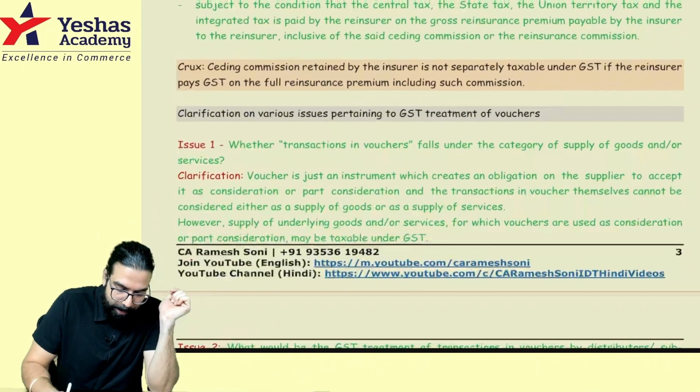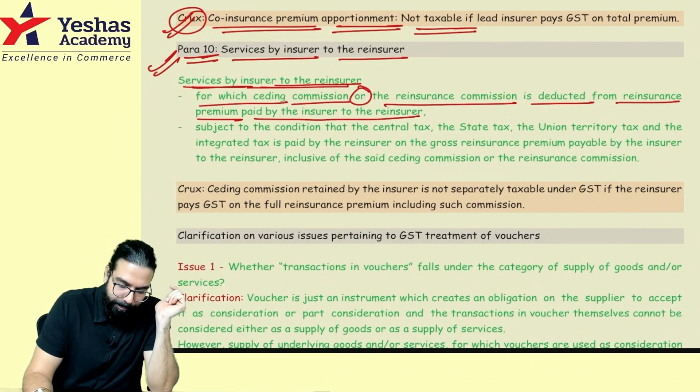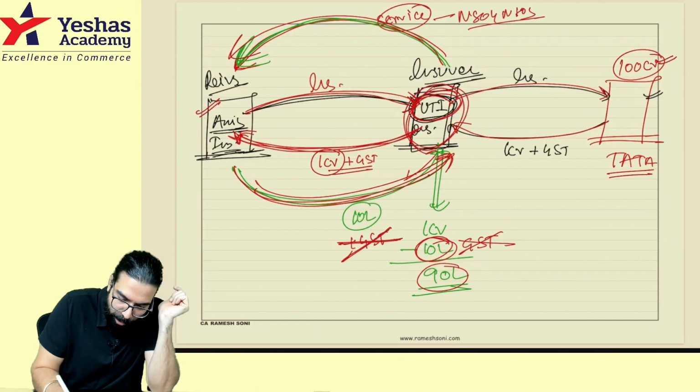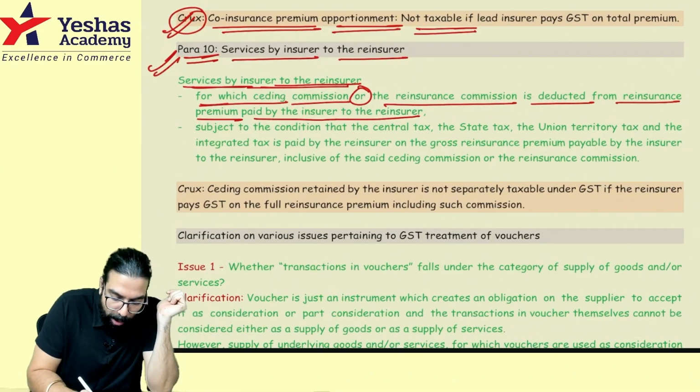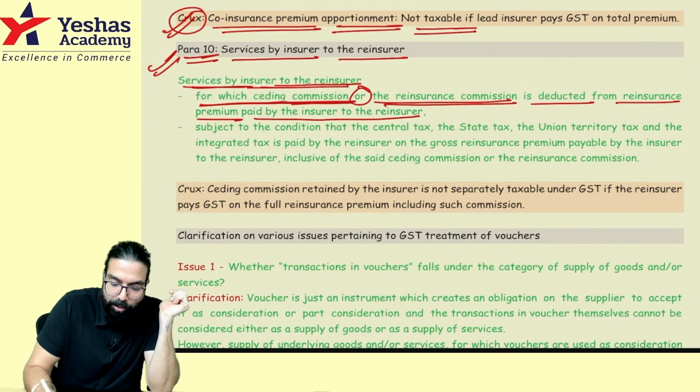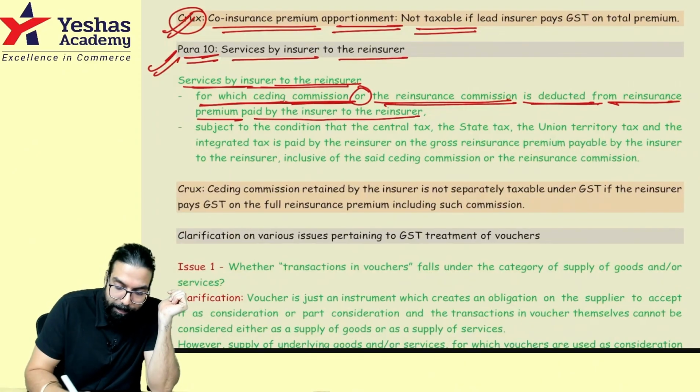See, services by insurer to the reinsurer. The insurer has given service to the reinsurer by giving in the whole business, for which the ceding commission or reinsurance commission is deducted from the reinsurance premium paid by the insurer to the reinsurer.